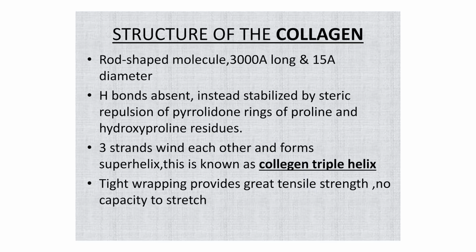proline and hydroxyproline 25%. Now, this is the structure of collagen, a rod shaped molecule 3000 angstrom long. Hydrogen bonds are absent, instead it is stabilized by steric repulsion of the pyrrolidine ring of proline and hydroxyproline residues. 3 strands bind each other and form a super helix, and this is known as collagen triple helix. Tight wrapping provides great tensile strength and no capacity to stretch.